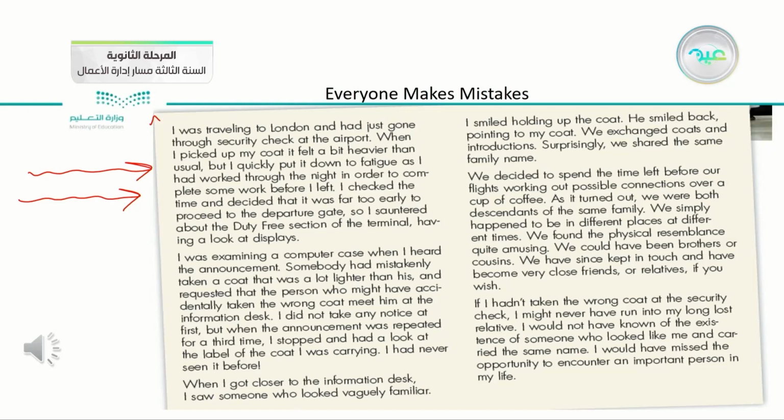He talked about the place, then he talked about what he was doing at that time and what he was feeling. "But I quickly put it down to fatigue, as I had worked through the night in order to complete some work before I left." He talked about his feeling. He talked about the place. "I was traveling to London and had just gone through security check at the airport."